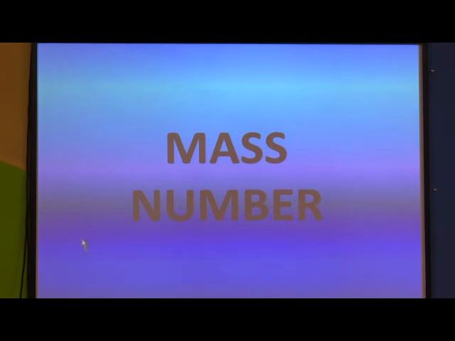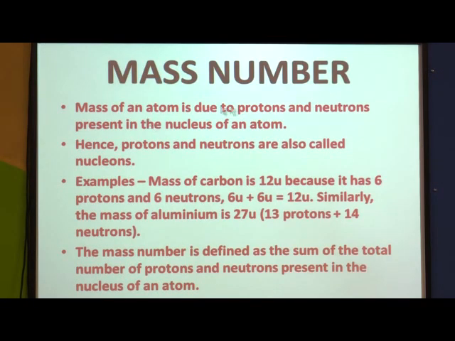Now after atomic number, the next concept is mass number. So let us see what is mass number. Mass of an atom is due to protons and neutrons present in the nucleus of an atom. We have discussed that mass of the atom is concentrated at the center, means it is concentrated in the nucleus.